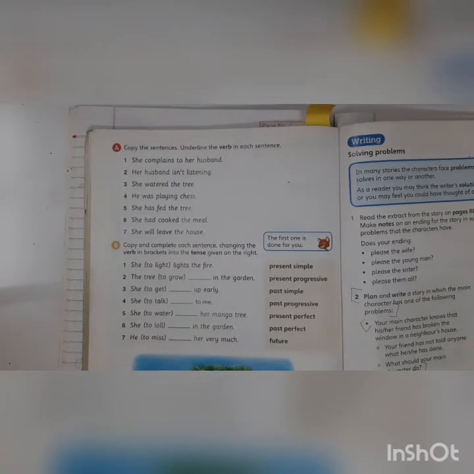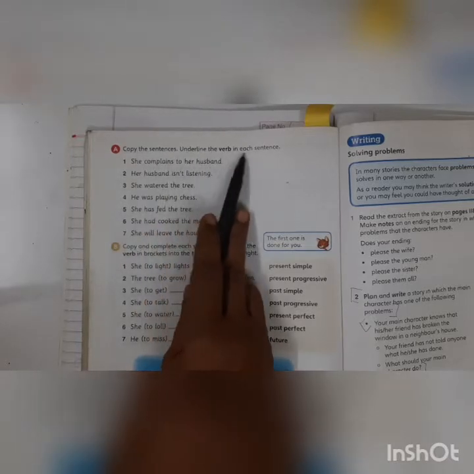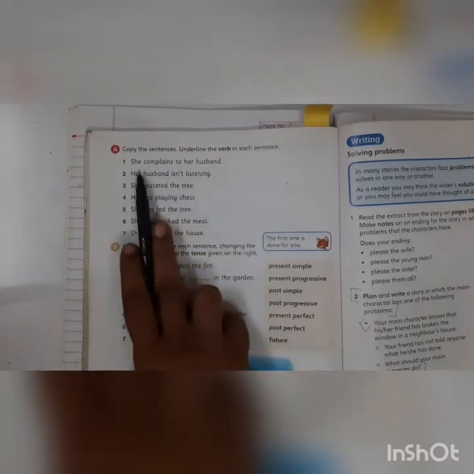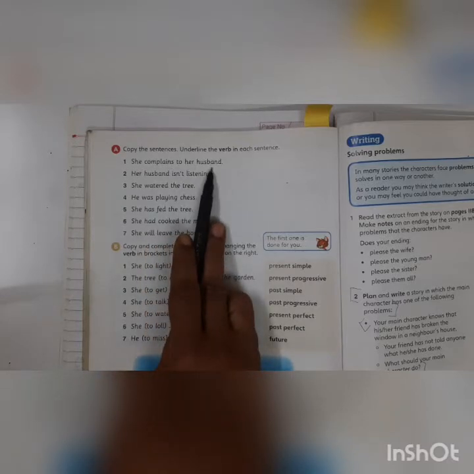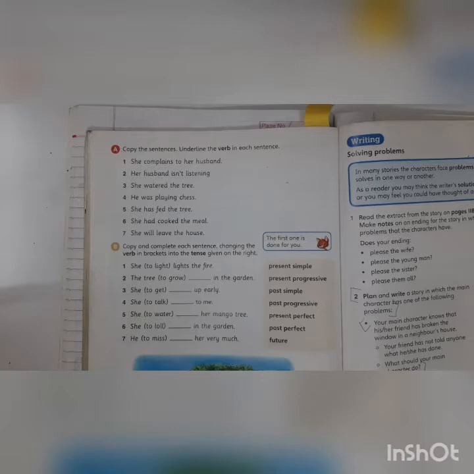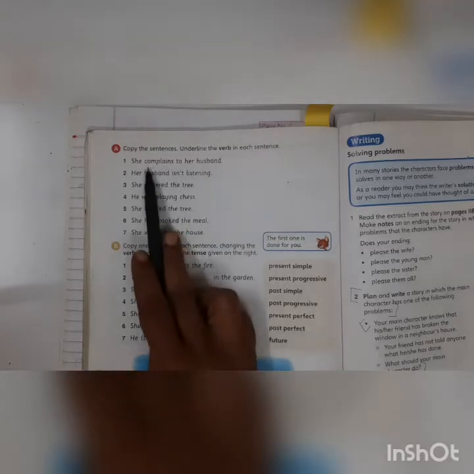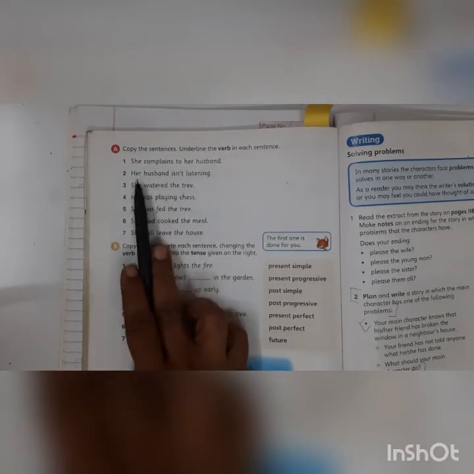Yes, children, come on. Start with the first one. Copy the sentences and underline the verb in each sentence. She complains to her husband. So which is a verb over here, children? Which is the action, which expresses an action, a doing word? What did we say? Verbs are doing words or action words. So what's this now over here? She complains. What's the action over here, children? Complains. Okay. Now the second one.